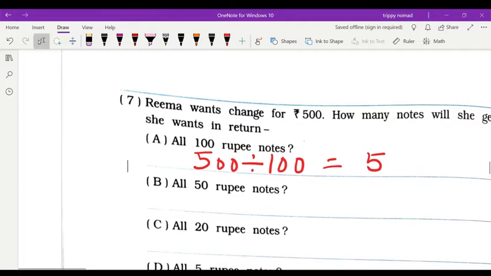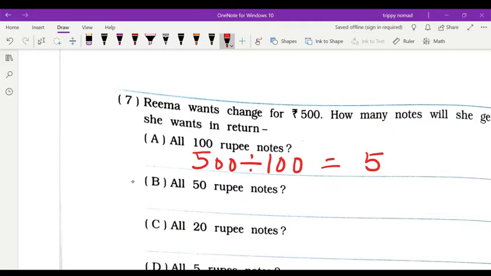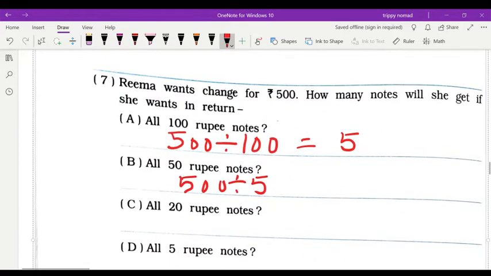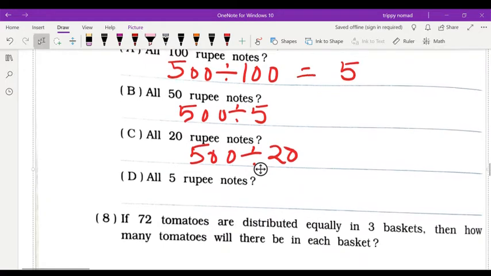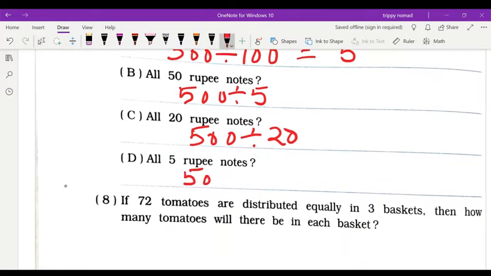And if you want to get 50, then that time you will divide 500 by 50. Okay, this is the way. I'm just giving you, you yourself will divide all 20. That time, that means you have to divide 500 by 20. And 5 rupee note, if you want to get, then you will divide 500 by 5. Okay, then you will get the answer.